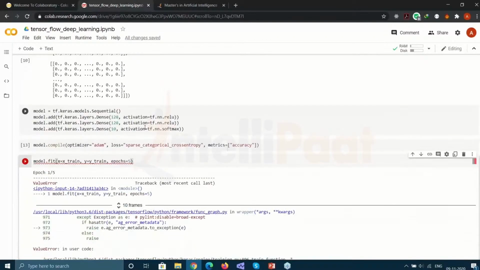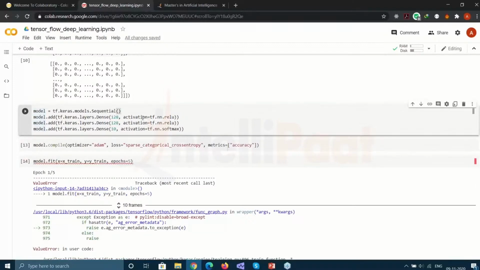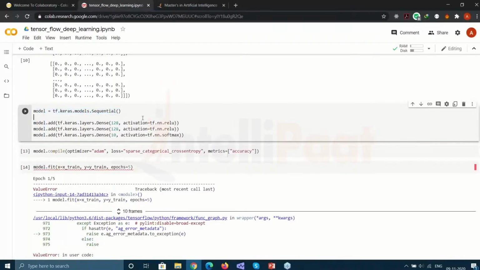Let's see. So we have Adam and accuracy. Then we have the sequential layer, and we forgot to flatten our layers. That's the problem. So we had by mistake forgotten to add our flattening layer.